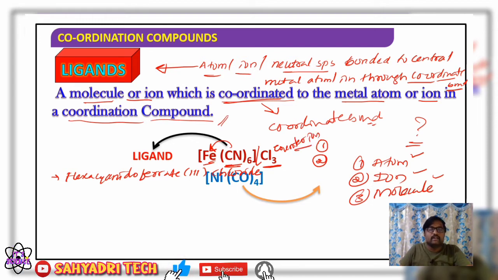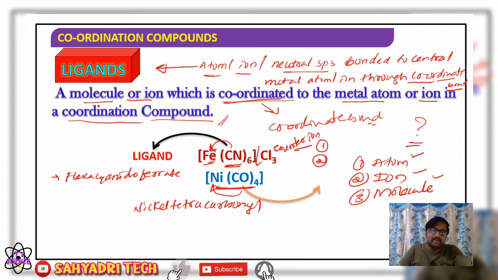Then one more complex we have specified, which is Ni(CO)4, nickel tetracarbonyl. Here 4 carbon monoxide molecules are bonded to the central metal atom nickel through coordinate bond. Therefore here carbon monoxide acts as a ligand.